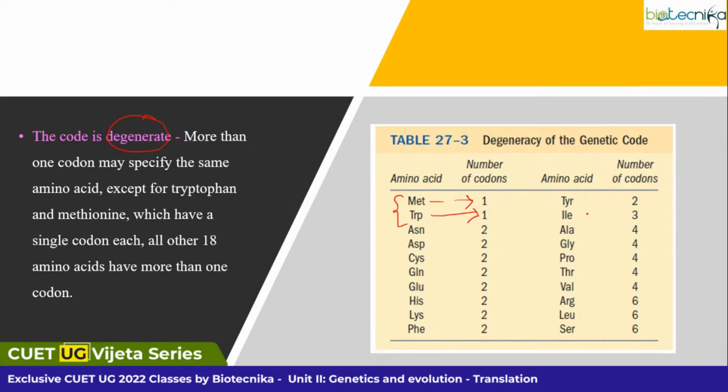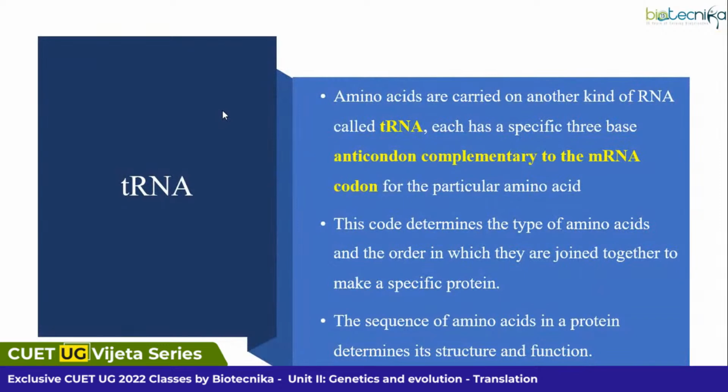But for the remaining amino acids, asparagine is having two codons, isoleucine is having three codons, alanine and glycine are having 4 codons, and leucine and arginine are having 6 codons. So one amino acid can be coded by more than one codon. So that is known as degeneracy. Okay, so I hope the genetic code is clear to all of you. If genetic code is clear, mRNA is clear.